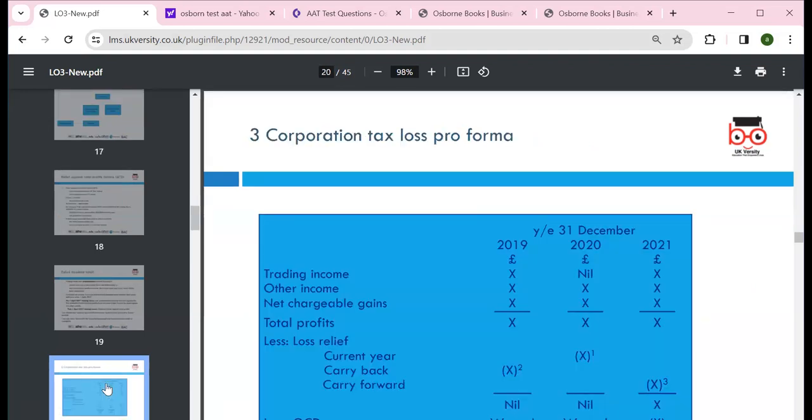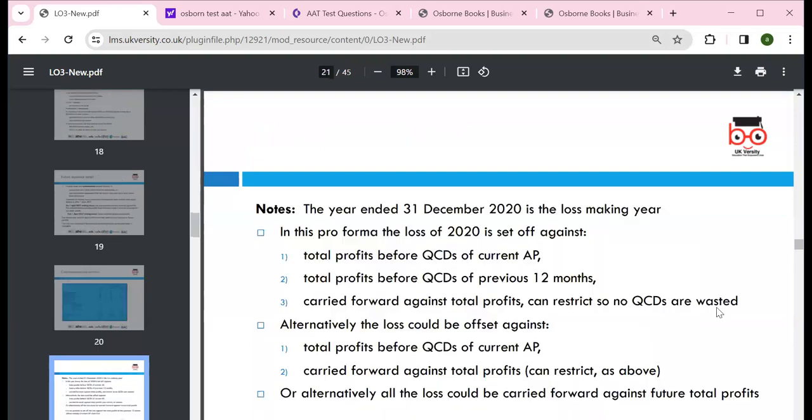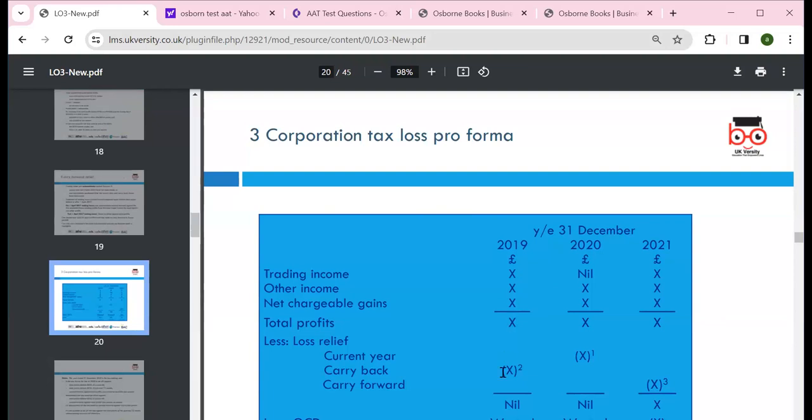Okay, so you will see here corporation tax, losses performance. We can look around 2019, 20, 21. If we have trading income, other income, net chargeable gain, and the total profit, then we can look around the current year's profit, and the losses can be carried back or carried forward. But try to use them at least in the first year, which is good if you have that. If you have previous losses we can carry forward, but if we have some outstanding liabilities, we can adjust.